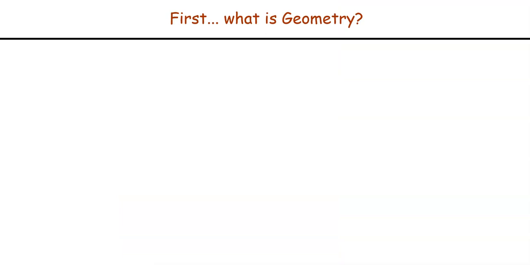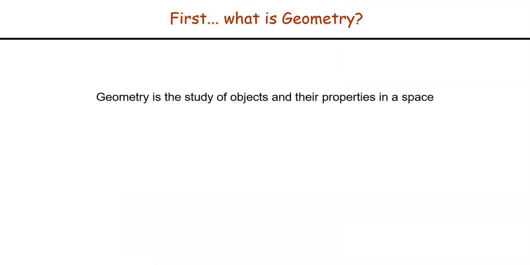First, we should have a good definition of geometry if it's something that we're studying. So geometry, by definition, is the study of objects and their properties in a space. It's not a particularly glamorous definition. It's a little bit vague and it leaves a lot up to interpretation, but geometry has a scope that is that big. And everything that we talk about with geometry is the study of objects, their properties, their interactions in whatever space that they exist in.